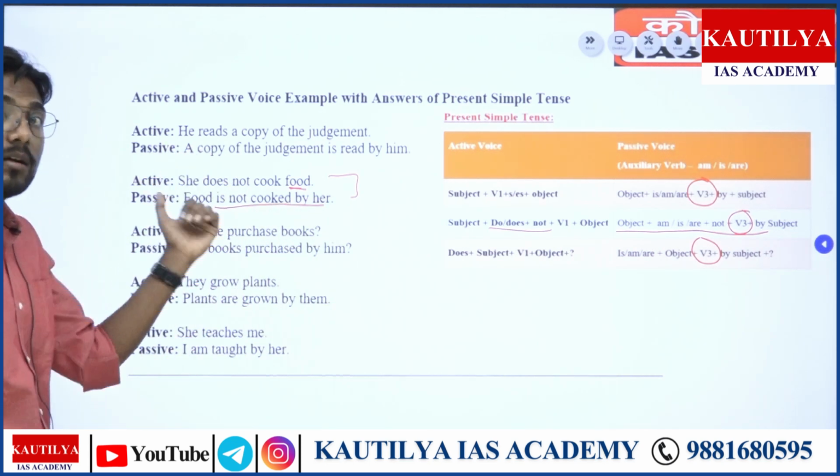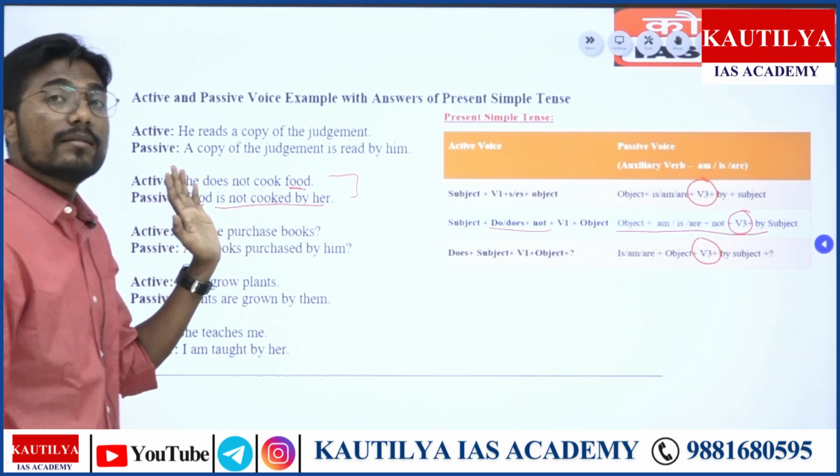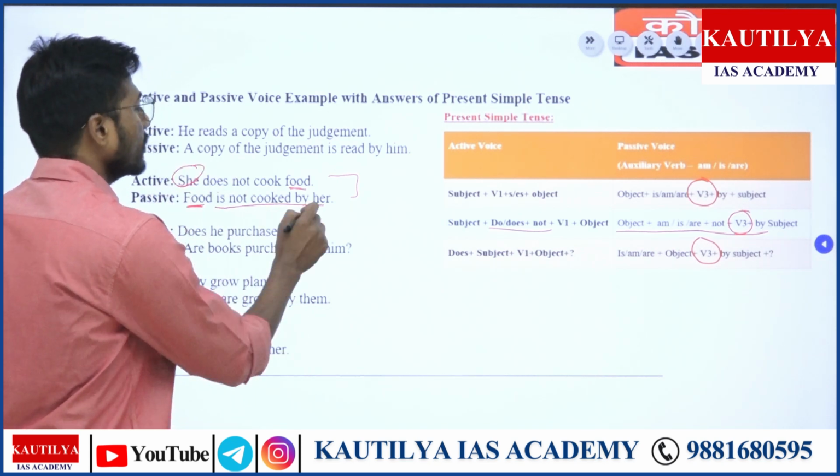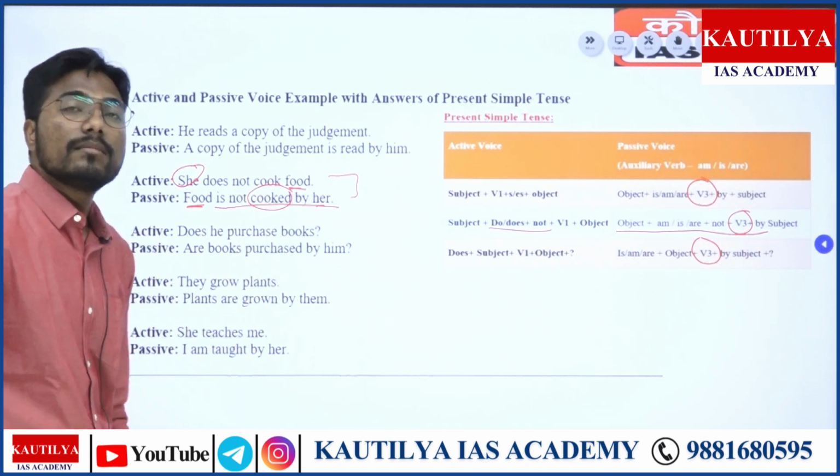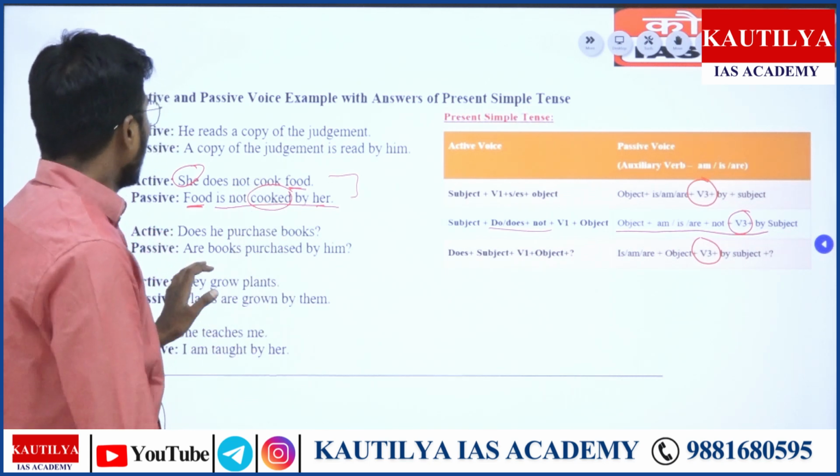What will does not become? Is not. Cooked by her. So what will she become? Her. And verb form number 3. Simple, right? Next.